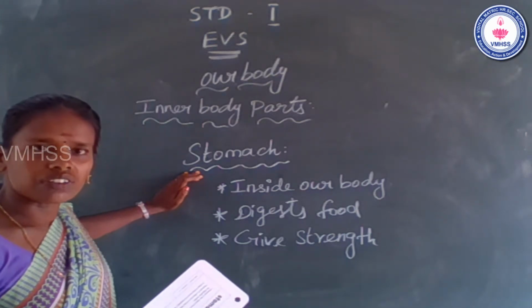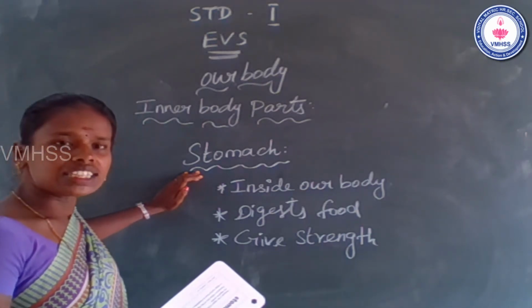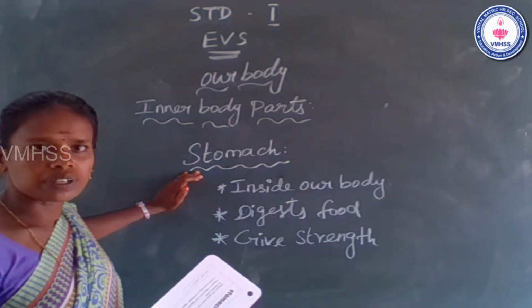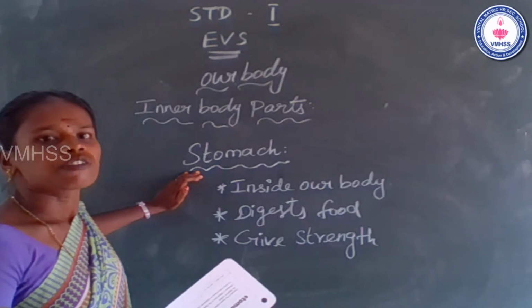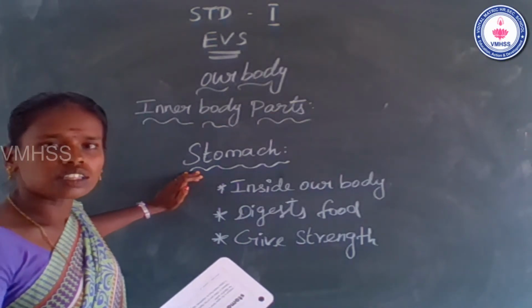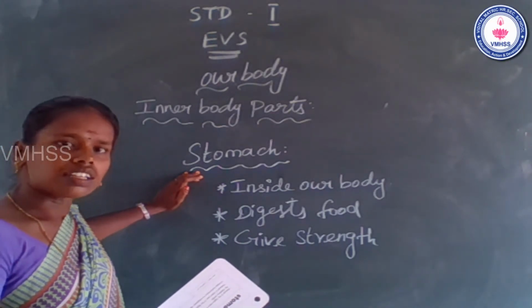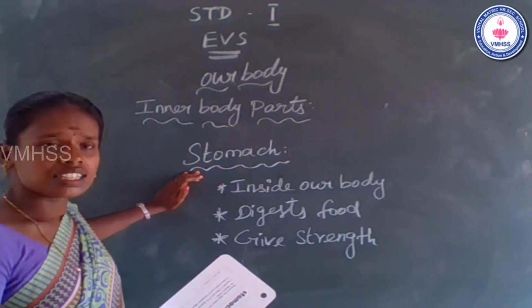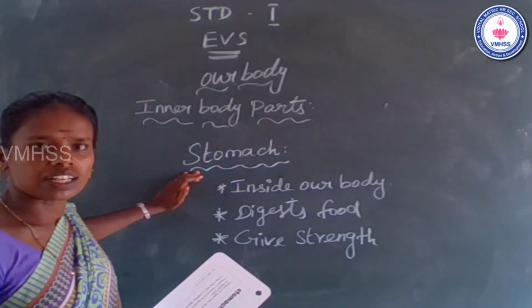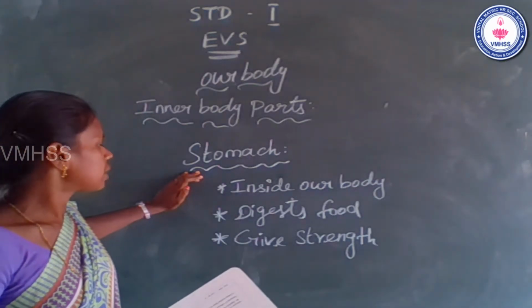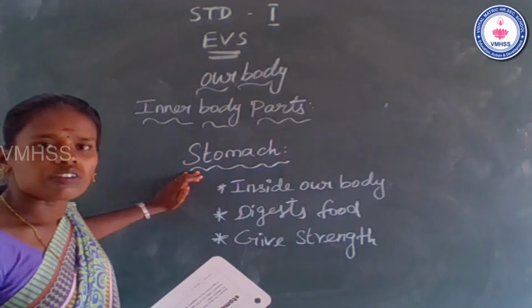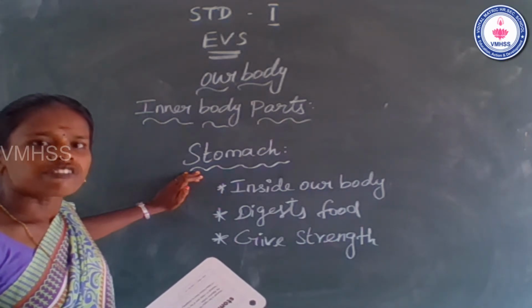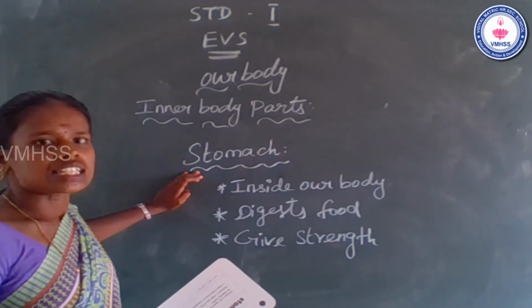It digests food. Yes or no? சாப்பிட்ற சாப்பாடை யாரு digest பண்றது? Stomach. It digests food and gives strength also. Yes or no? It gives strength. சாப்பிட்டா தான் நமக்கு என்ன இருக்கும்? Strength இருக்கும். It gives strength also. Stomach is inside our body, digests food and gives strength.